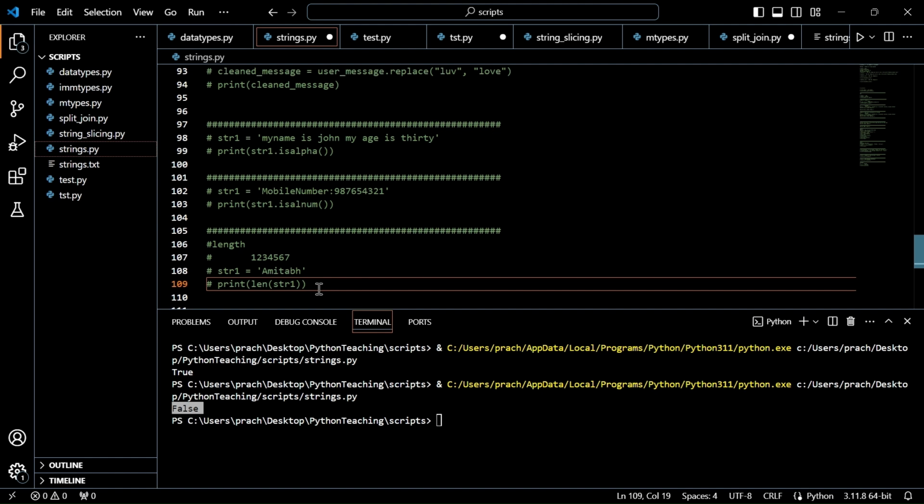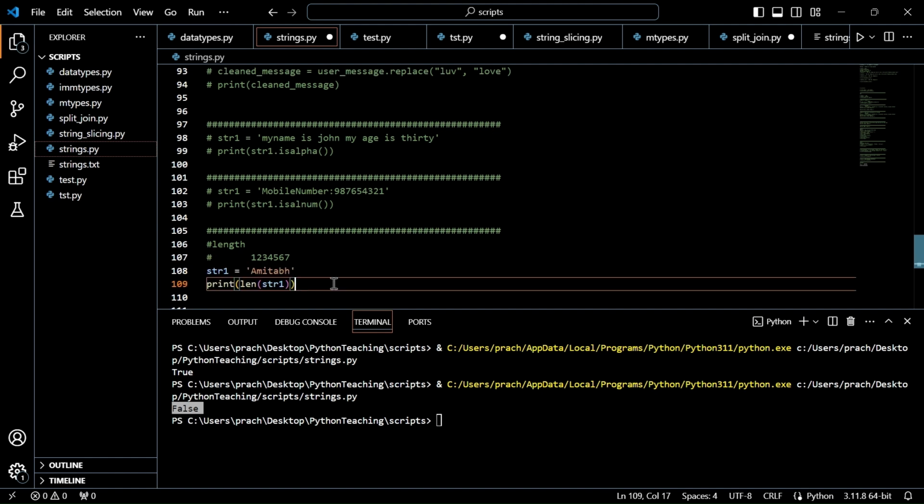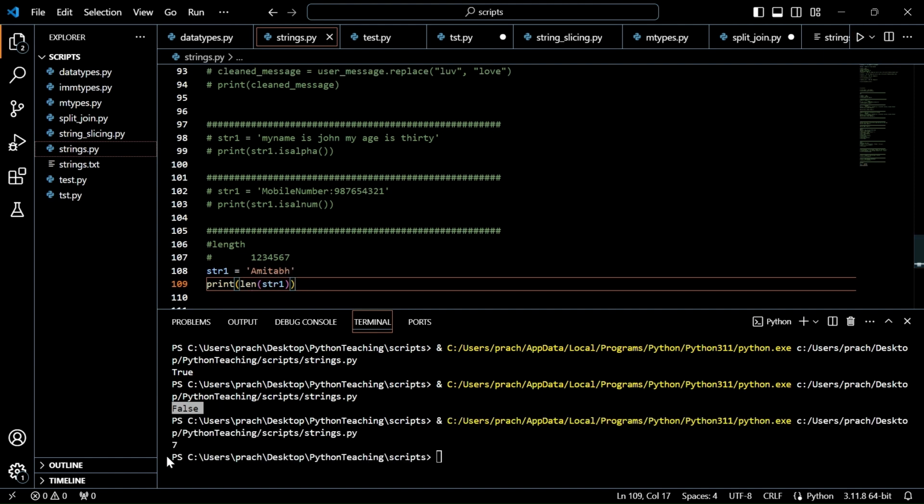Next is length. Length gives you the number of characters in the string. If the string here has Amitabh, when I execute it, it gave 7. Amitabh has 7 characters: 1, 2, 3, 4, 5, 6, 7. It doesn't start with 0 here because this is not an index. All we are doing is counting the number of characters. It has 7 characters, so it has given 7. But if you want to know the index, an index is always 0, 1, and so on.